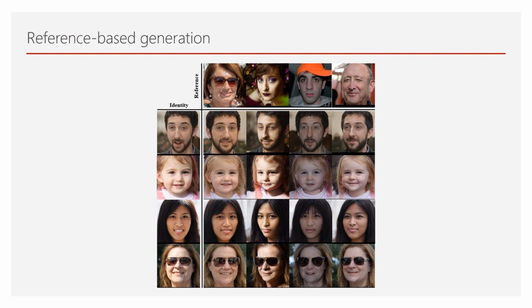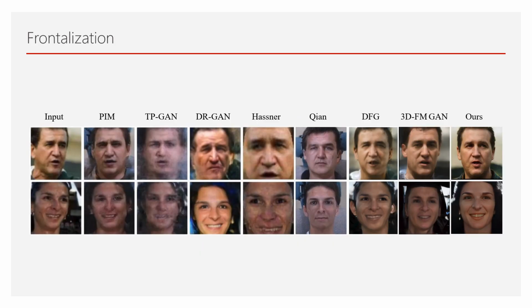For reference-based generation, we keep the identity 3DMM condition fixed while using other 3DMM conditions from the reference image. For real-world image frontalization, our model achieves the best photorealism and pose accuracy.